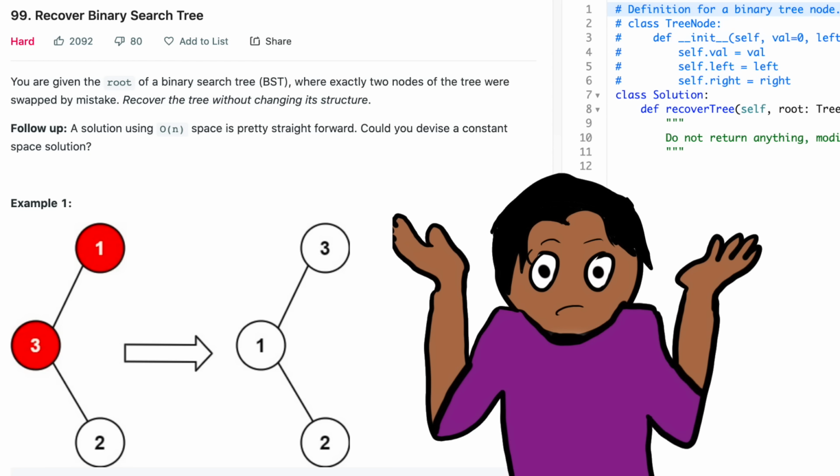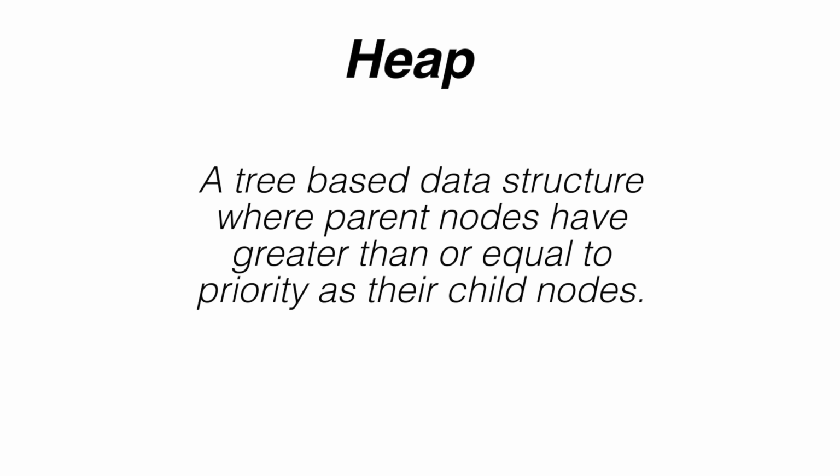Binary search trees are kind of considered to be a workhorse data structure that can solve most problems with decent efficiency, but I found situations where binary search trees really shine are when you're asked a question about binary search trees. Another type of tree is a heap.